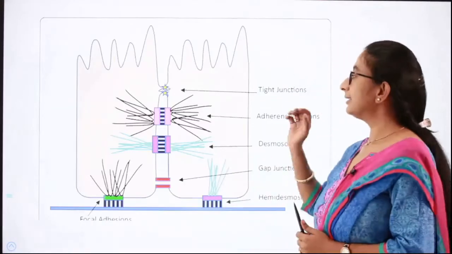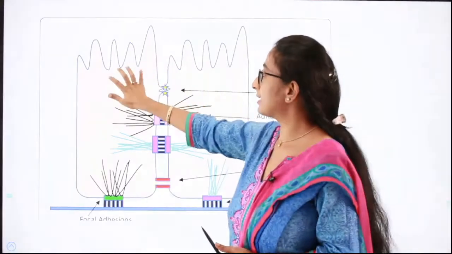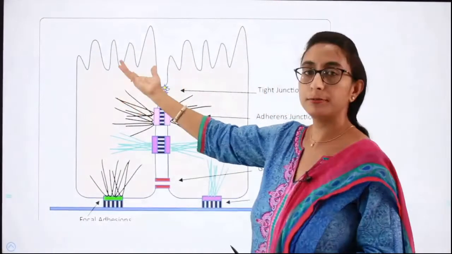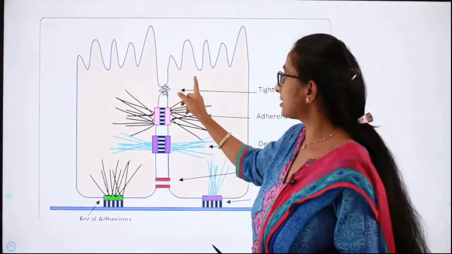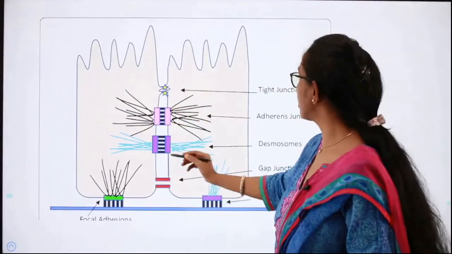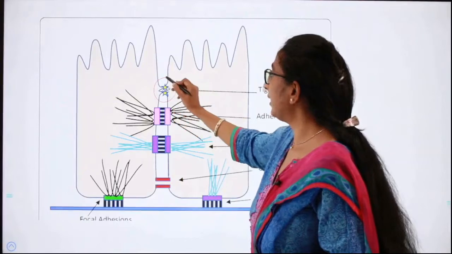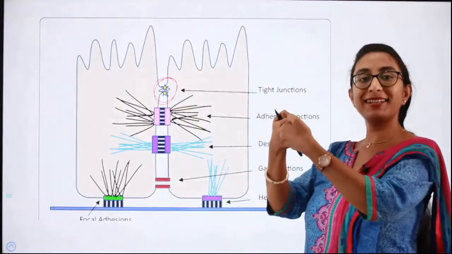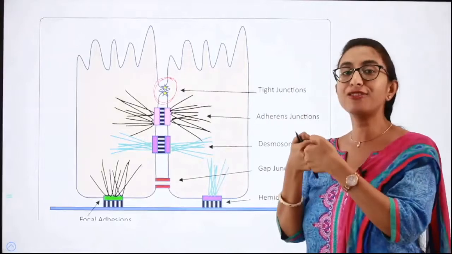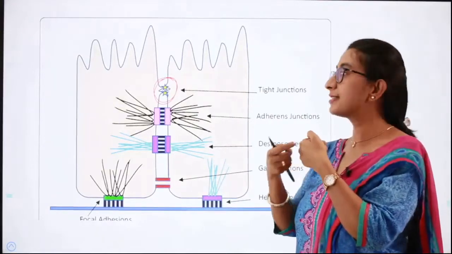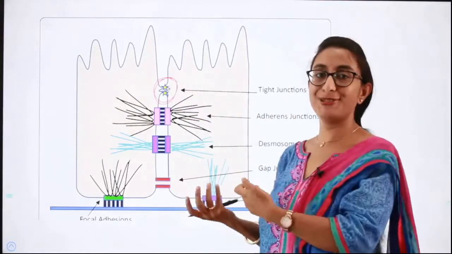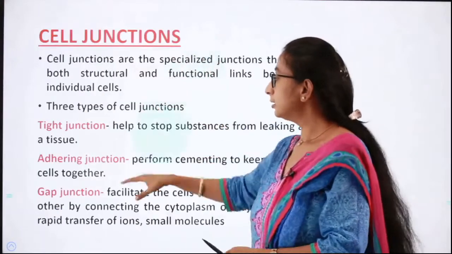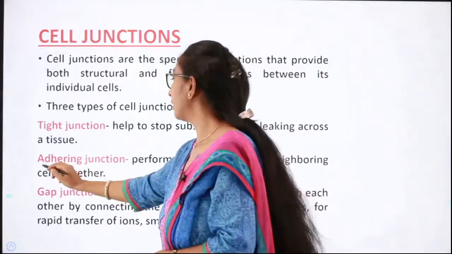I'll show you a picture of how a tight junction looks. See here, these are two cells. This light brown or biscuit color, these two are cells and these are the junctions. So this is the tight junction. Can you see how it is holding both the cells together? The function of the tight junction is to stop substances from spilling out of the tissue.